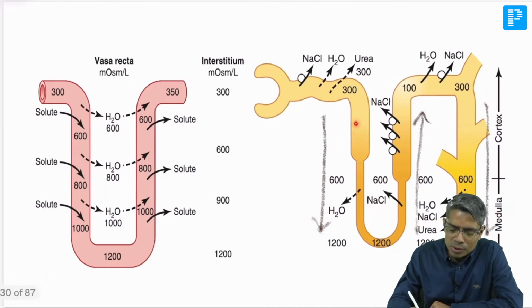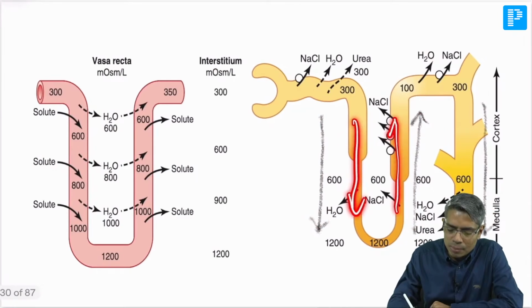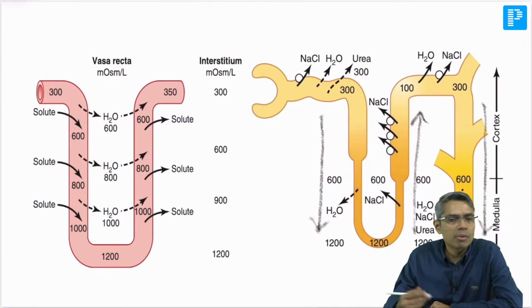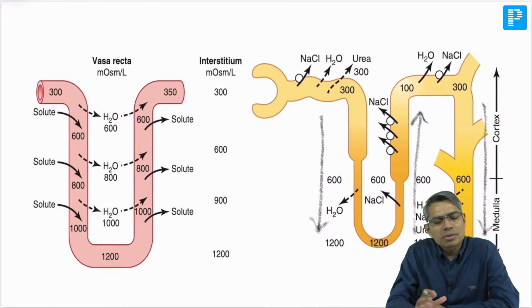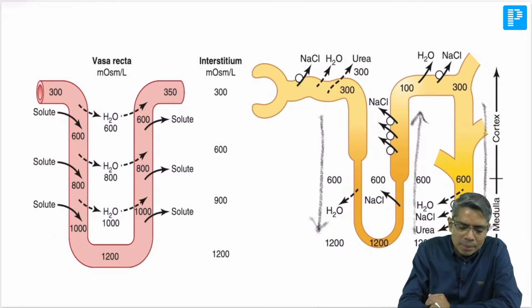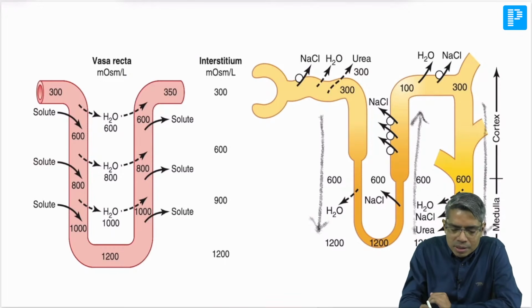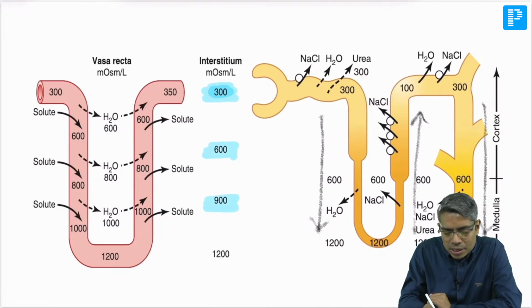And if you look at the flow of urine, so flow of urine is downward, upward and again downward. So flow is also in opposite directions. So it is following the counter current rule. Okay. Now in this counter current rule, if you look at the medullary tonicity, देखो, here it is 300, so this is towards the cortex of the kidney, and then whenever you are going deep towards the medulla, what are you finding out?